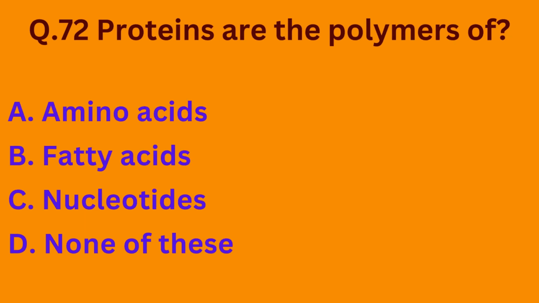Question number 72. Proteins are the polymers of option A, amino acids, option B, fatty acids, option C, nucleotides, option D, none of these. So as we all know, proteins are basically made up of amino acids. So the correct option is option A.